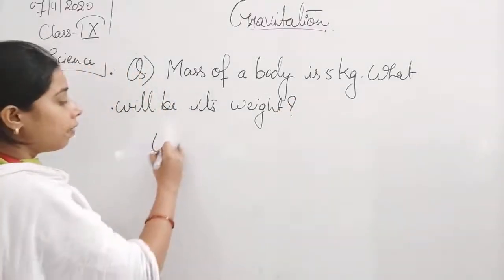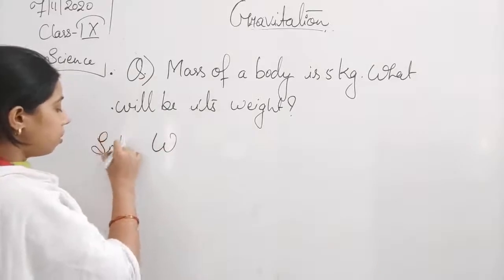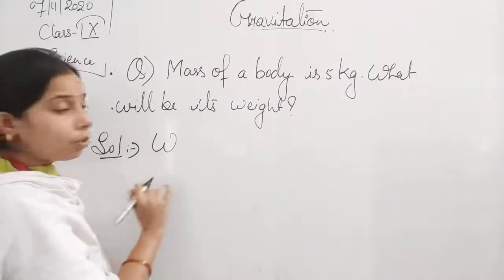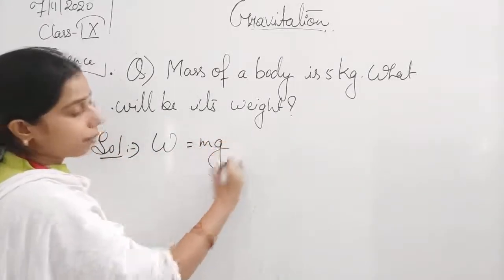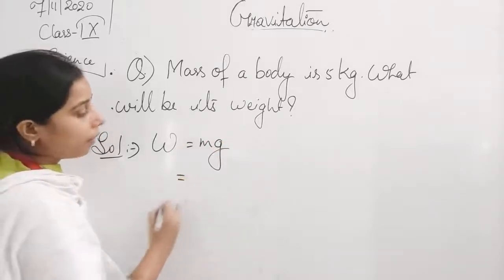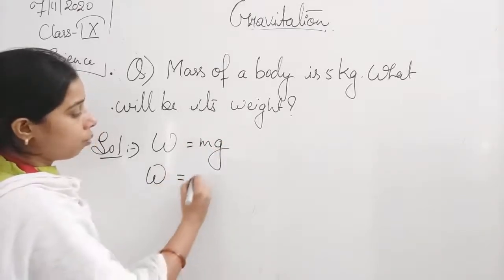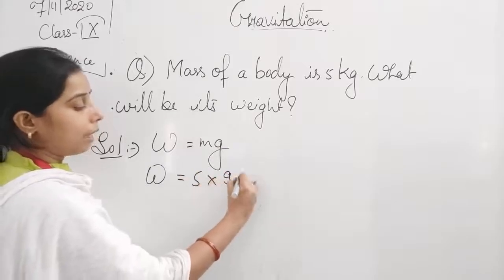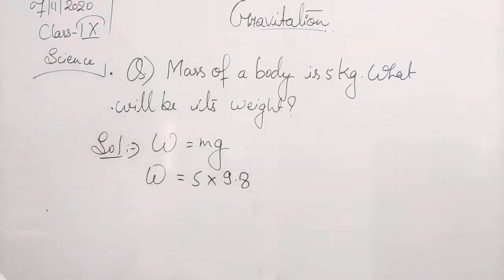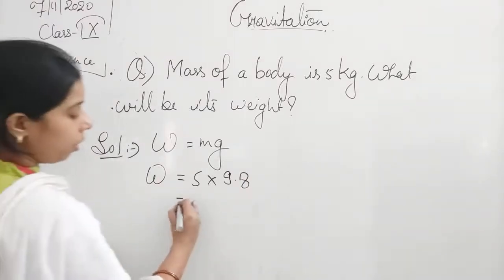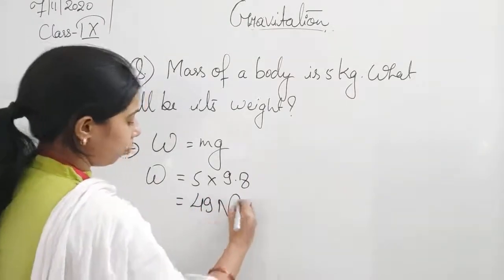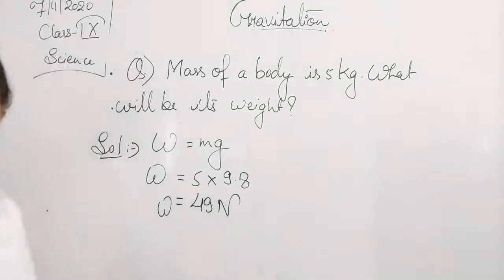We know that weight is equal to mg. Mass is already given here. So weight will be equal to 5 into 9.8 Newton meter per second square. So it will be equal to 49 Newton. So the weight of the body will be 49 Newton.